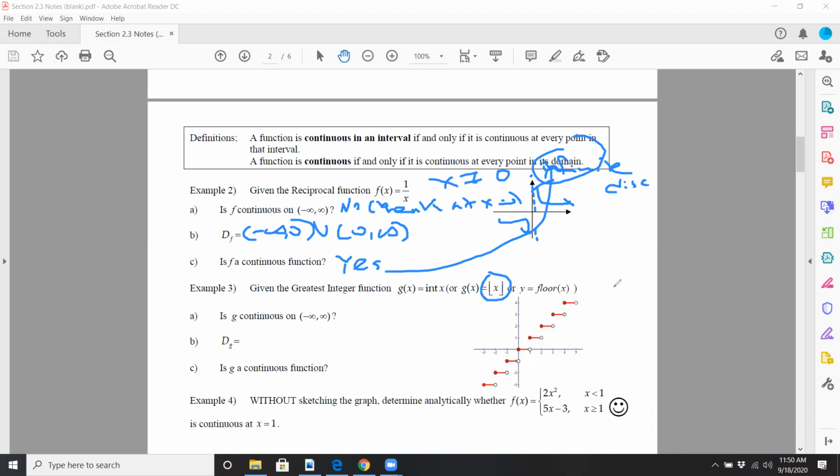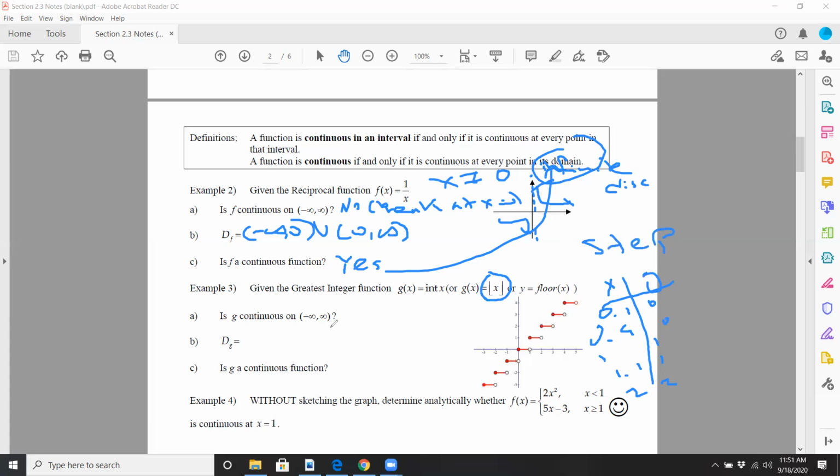To remember the way this works, if I plug in 0.1, I get 0. The greatest integer less than or equal to the input. If I plug in 0.9, I also get 0. But once I do 1, then I get 1. Or I do 1.1, I get 1. Then I get 2, and so forth. So we also call it a step function sometimes. They look like steps of a staircase.